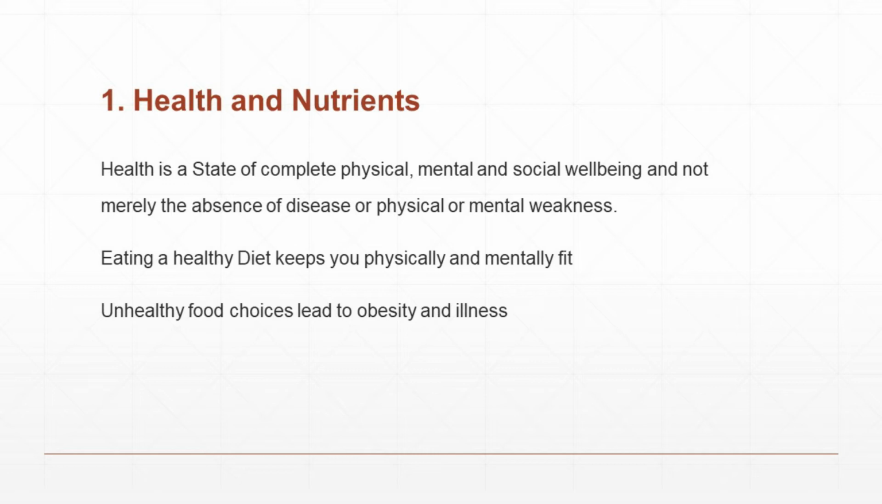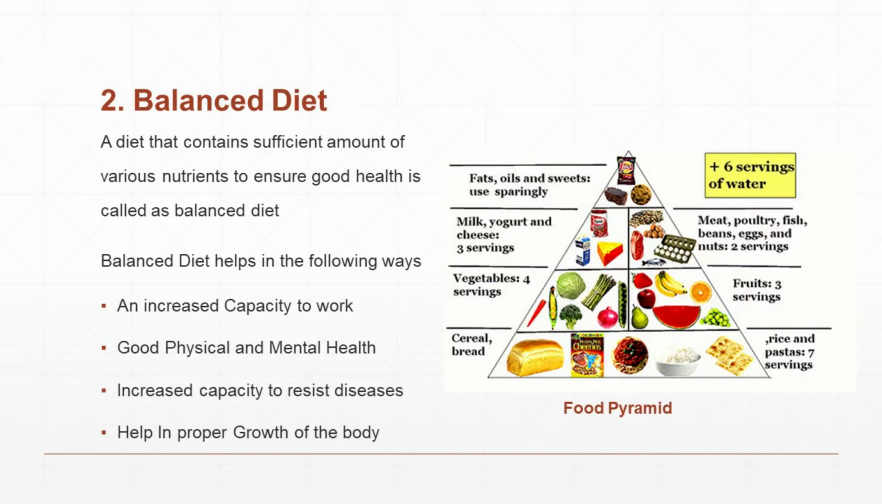Now, let us learn about what you mean by balanced diet. A diet that contains sufficient amount of various nutrients to ensure good health is called a balanced diet. Once again, I'll tell, a diet that contains sufficient amount of various nutrients to ensure good health is called a balanced diet. Nutrients means, you know, all the 6 nutrients, that is proteins, carbohydrates, fats, vitamins, minerals, water, etc.